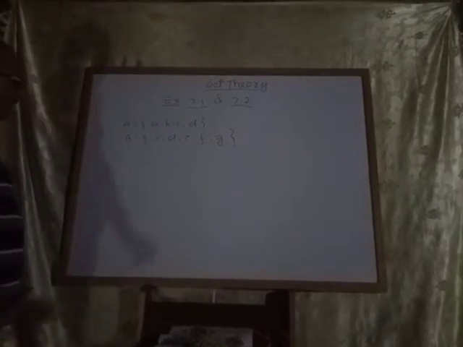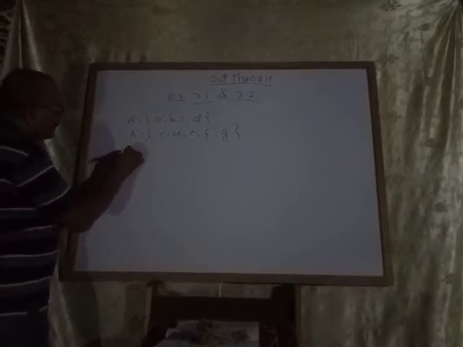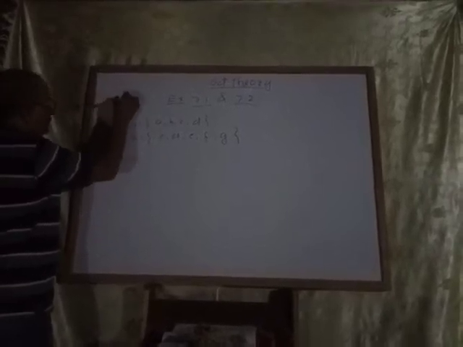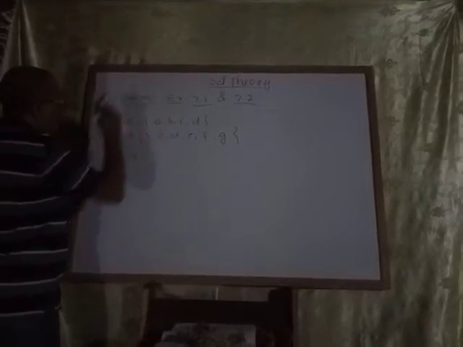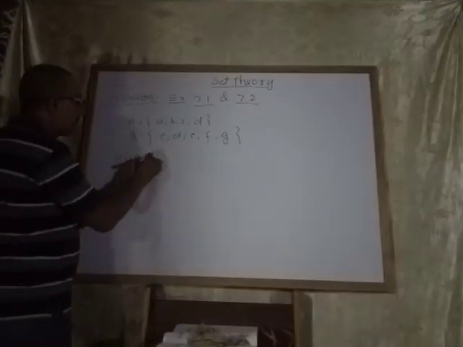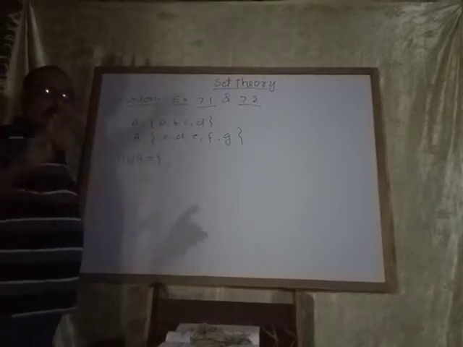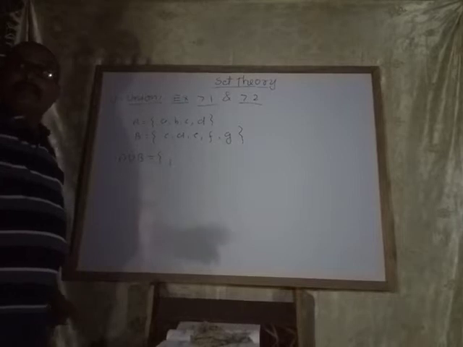Now, what is the union of sets, A union B? This is the symbol of union. Union means all the elements of set A and B together are known as the union of the sets.